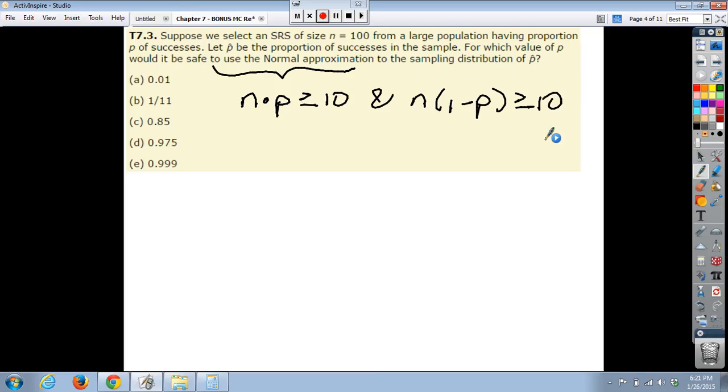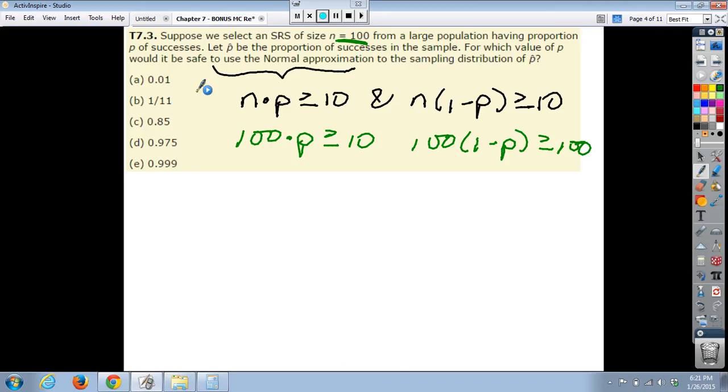And they gave us one of these numbers, right? They gave us 100, the n. So really we have 100 times something must be greater than or equal to 10, and 100 times 1 minus that same something must be greater than or equal to 10. So what number would be safe? Well, we could just take our choices here and start plugging them in. If I took 1/100th of 100, that would leave me with 1, and 1 is not greater than or equal to 10, so that's not going to work.